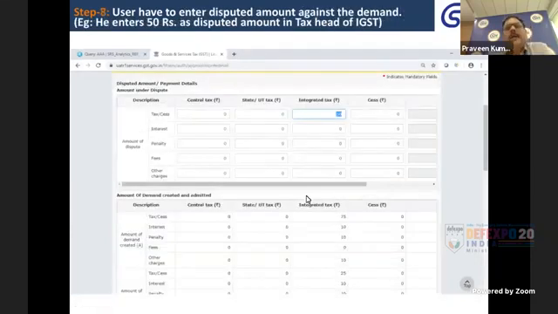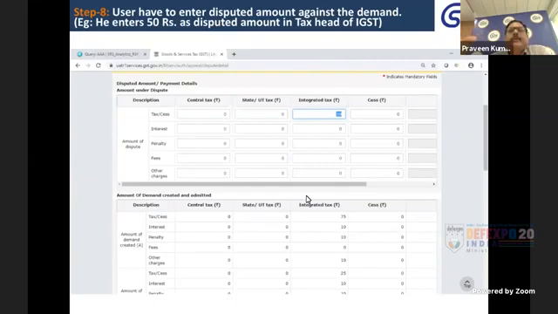Now, I'm coming to the next part, which is very important, the disputed amount. These are the details which are required to be filled by the officer. Here, in case the appeal is filed, the applicant has to enter the amount in dispute.